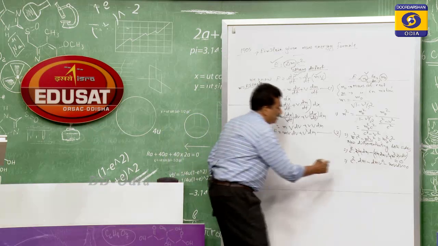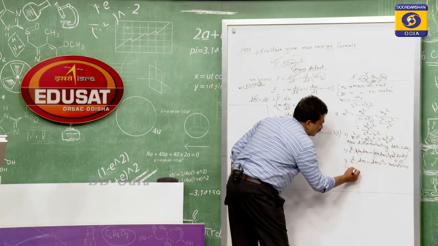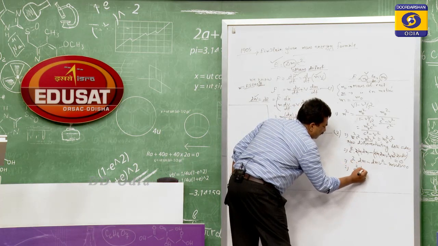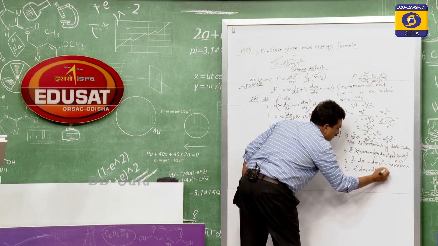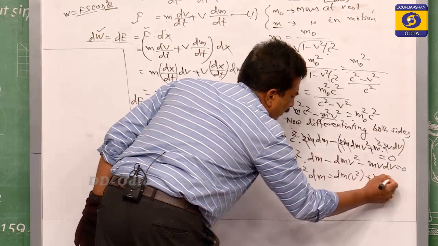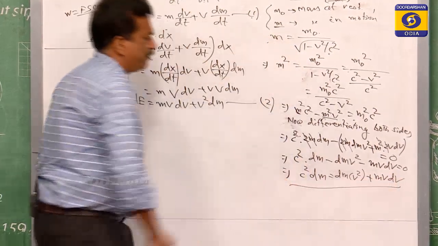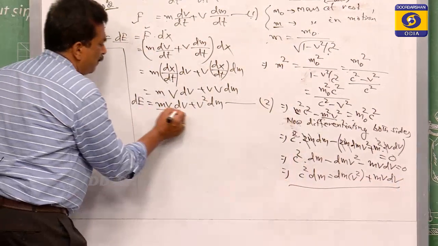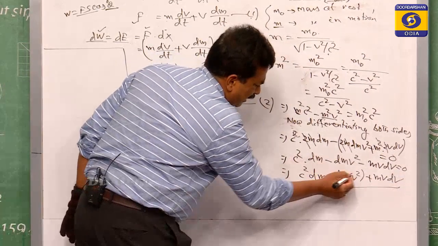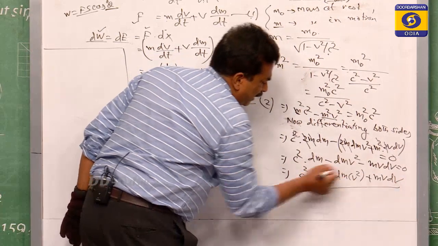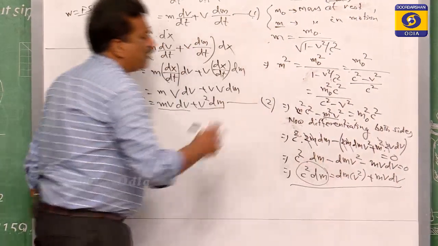Are you clear? This implies c square dm is equal to v square dm plus mv dv. So mv dv plus v square dm is equal to c square dm.